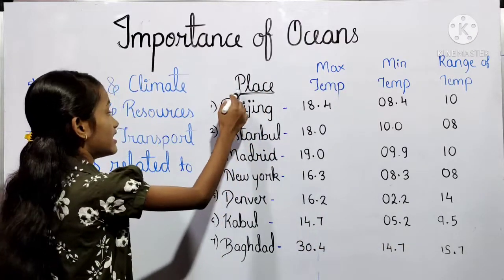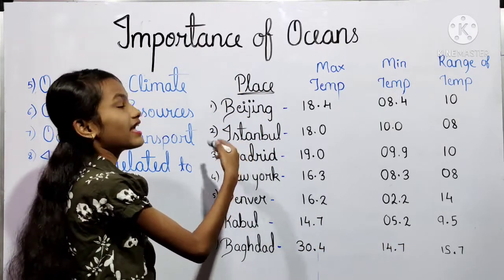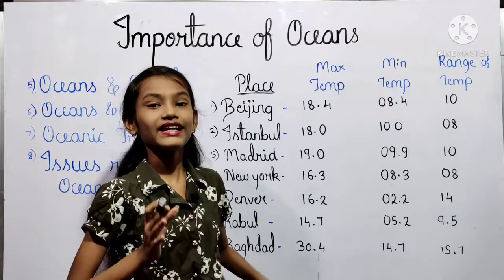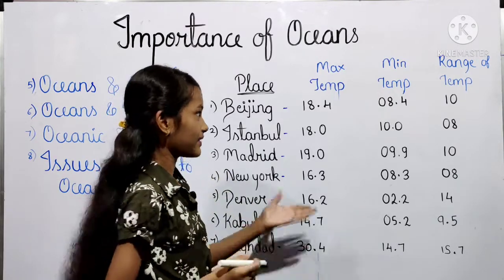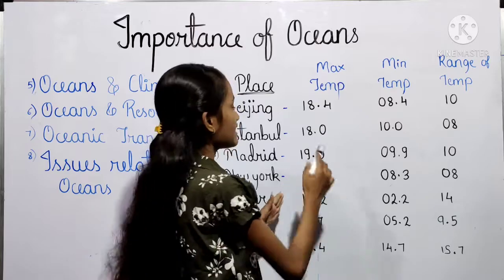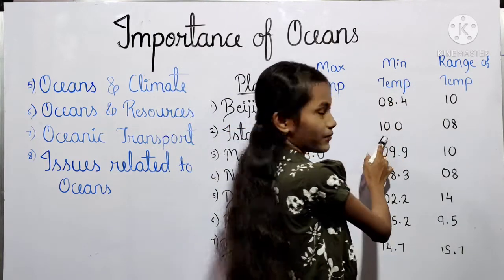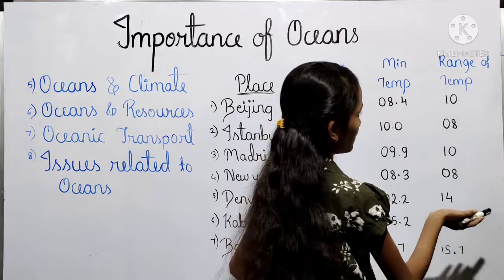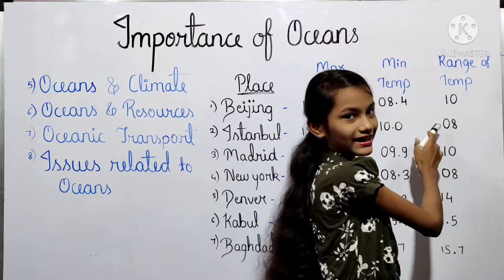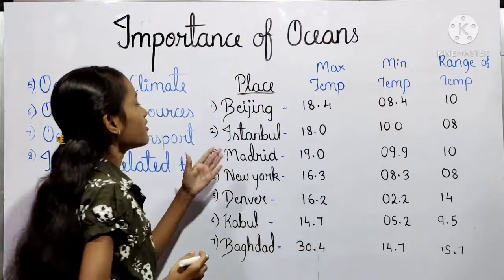Here the place is Istanbul and Istanbul is located in the country of Turkey and its maximum temperature is 18.0 degrees Celsius and minimum temperature is 10.0 degrees Celsius and so its range of temperature will be 8 degrees Celsius.